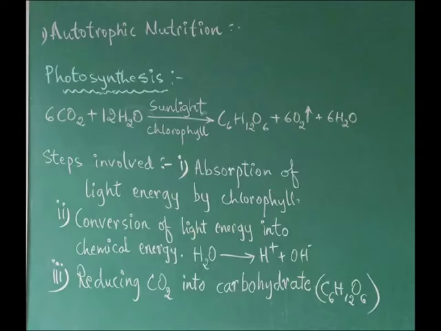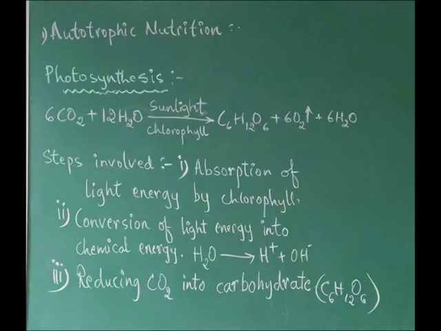Now, let's see how is it held. What are the steps involved in the process of photosynthesis? As you see there in the equation, first step what is taking place is light energy is absorbed by chlorophyll. Recall the figure of the plant cell.